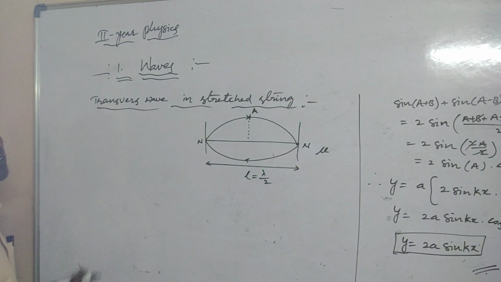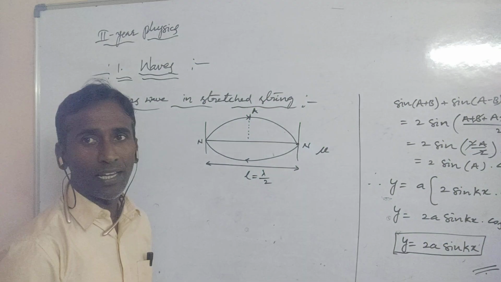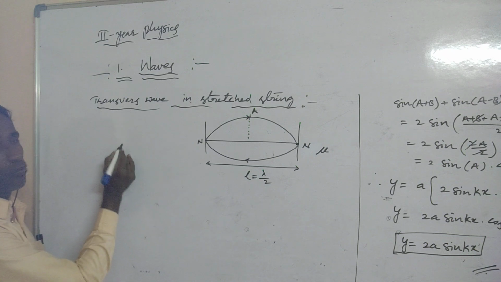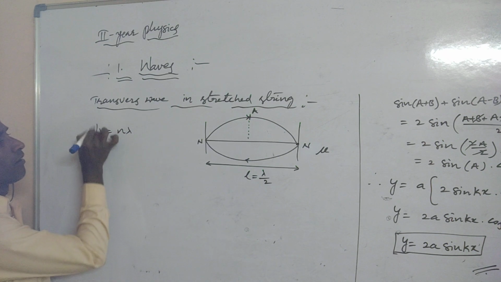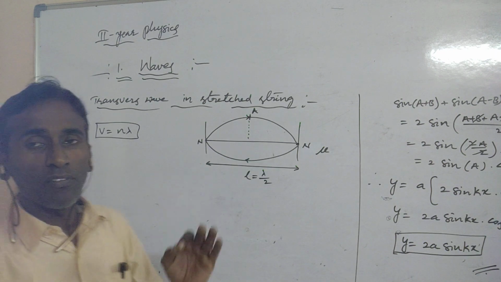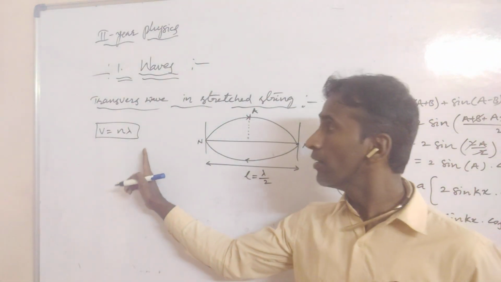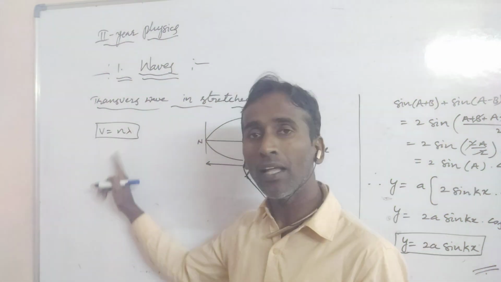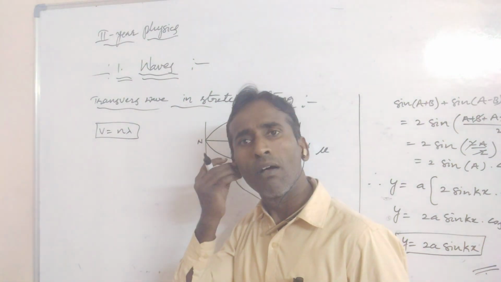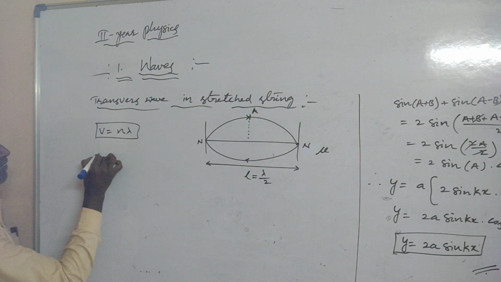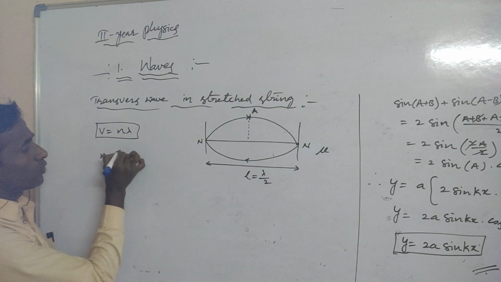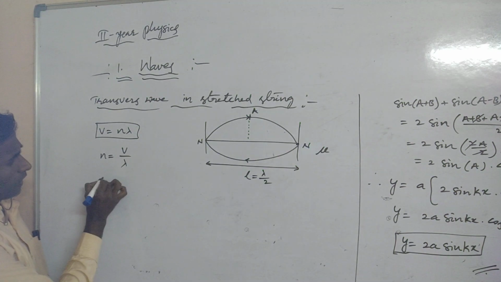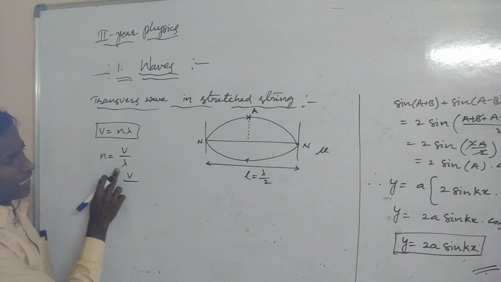Next, when the string vibrates, we consider the fundamental frequency of the vibrating string. Generally the formula for the speed of the wave is V equals n lambda, where n is the fundamental frequency of the vibrating string, lambda is the wavelength and V is the velocity. Now the fundamental frequency of the vibrating string is n equals V by lambda. Now we have to substitute: n equals V as it is, and what is the lambda value?